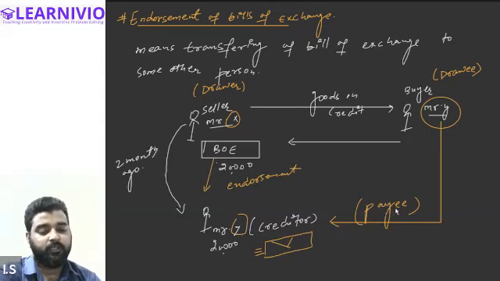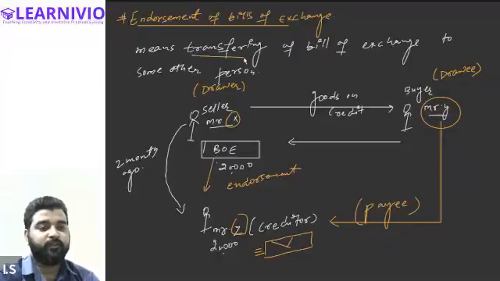According to our example, Mr. X is the drawer, Mr. Y is the drawee, and Mr. Z, the creditor, is the payee. Is this clear, everyone? Yes, sir.